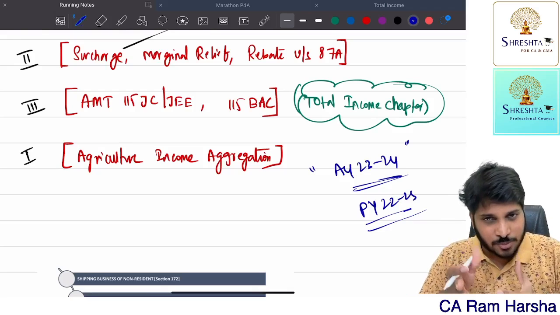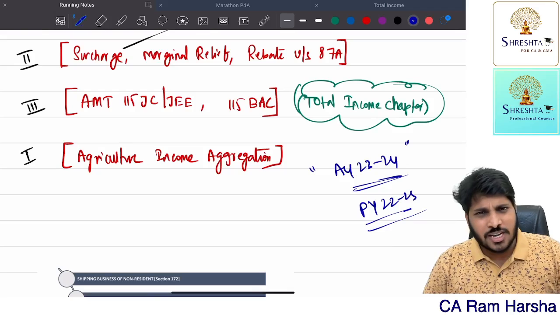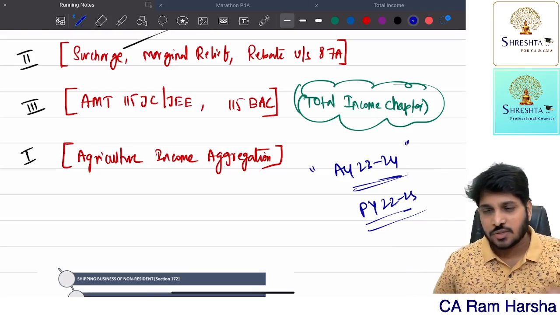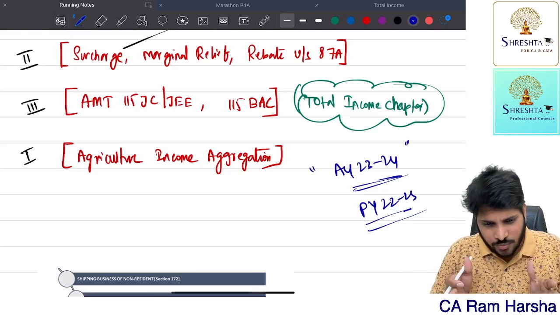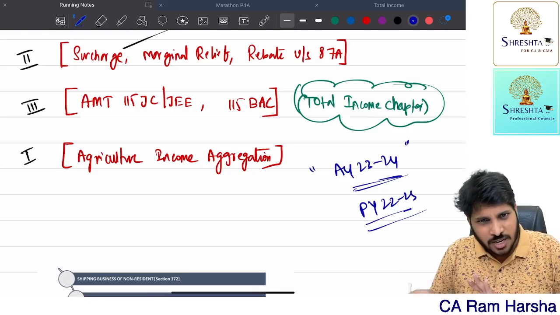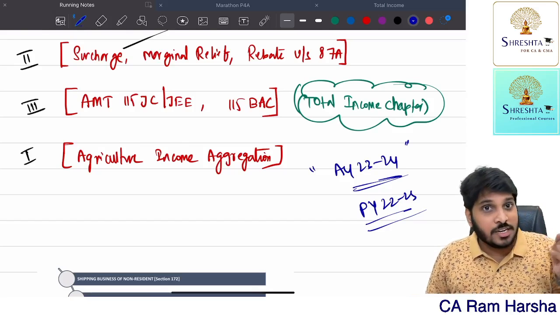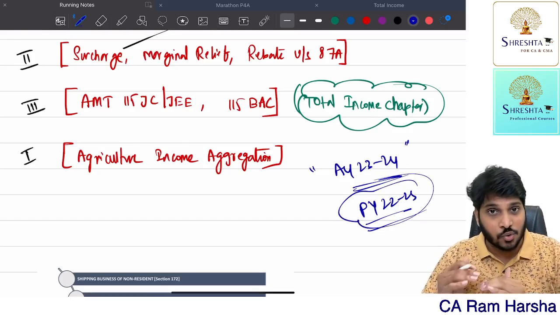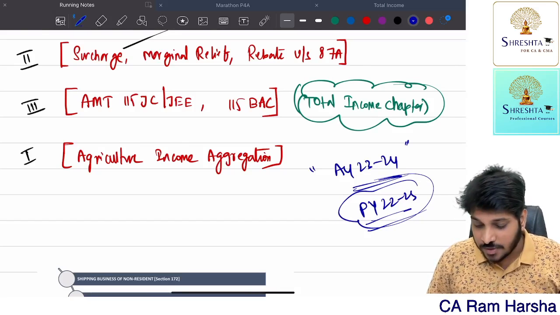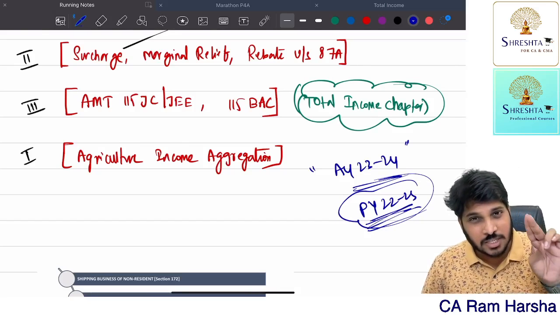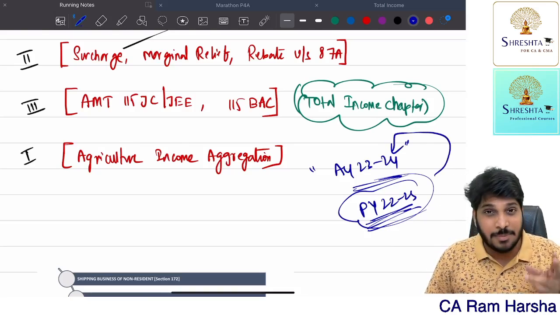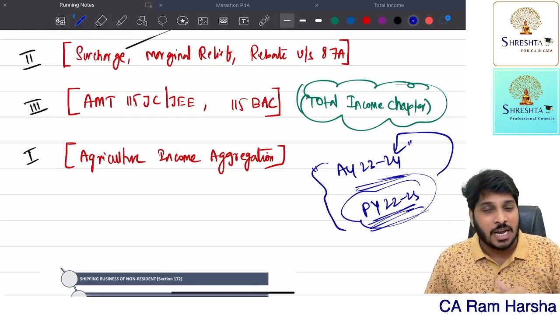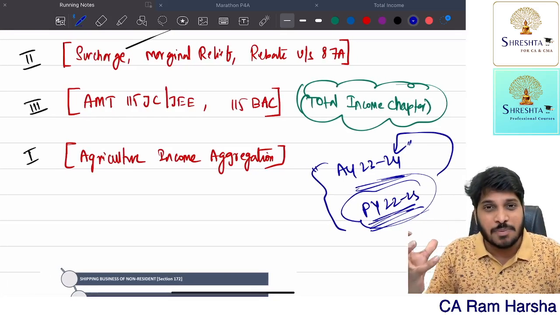Now you are writing November 23 exams, right? Which financial year is already completed? Right now we are in 23-24. Is this financial year completed? No. So 22-23 is already completed. Only on the completed previous year, questions will be tested. So if the SSE is earning income in the previous year 22-23, that income will be assessed in the 23-24 assessment year. Based on this, the November 2023 entire question paper will be set.